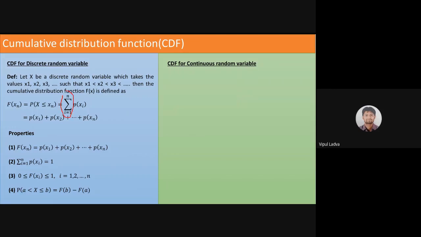Observe this. What I'm doing, I'm using the summation. Now, why was I using the summation? Because I was dealing with the discrete values, x1, x2, x3 up to so on. And now if I'm dealing with the continuous random variable, that means I'm dealing with the infinite number of values in one of the interval. Then can I use summation for this part?